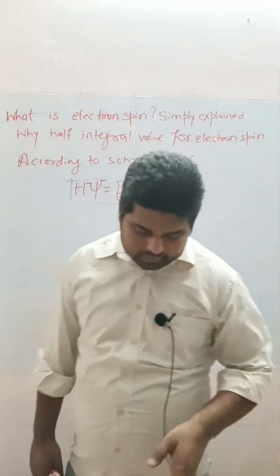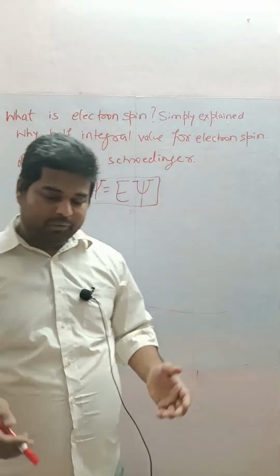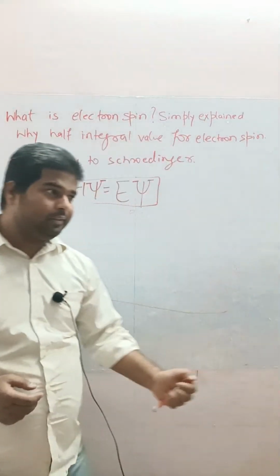Why scientists choose 1/2 as electron spin. Why 1/2? What is the physical significance of this half integral spin?